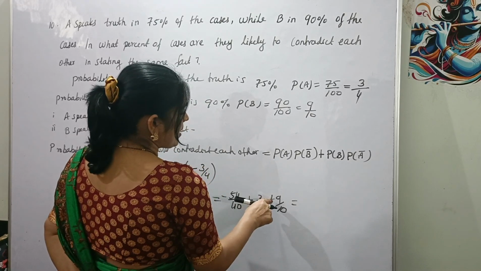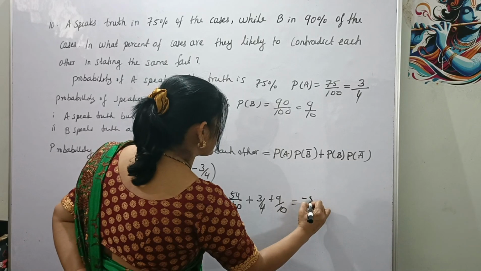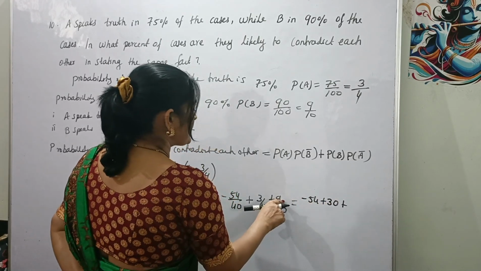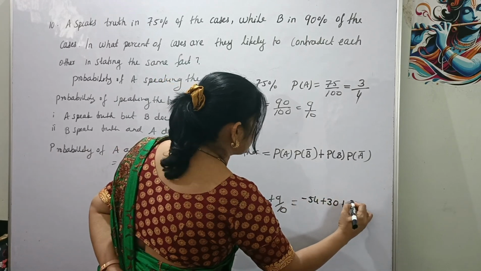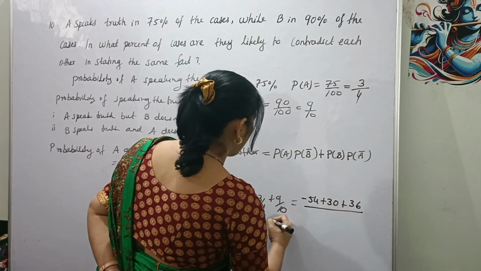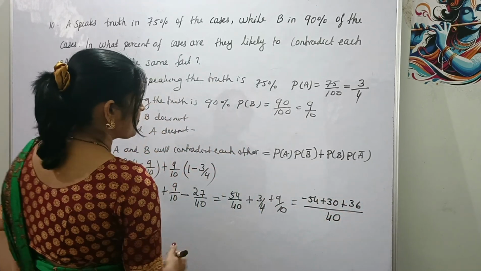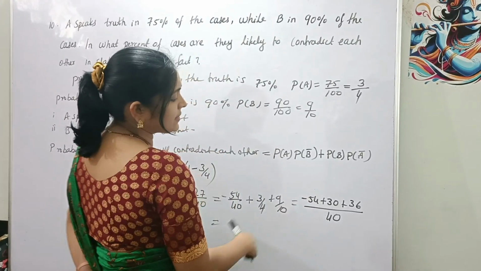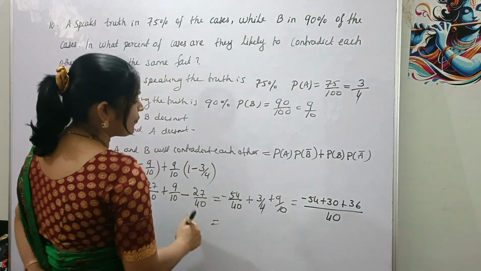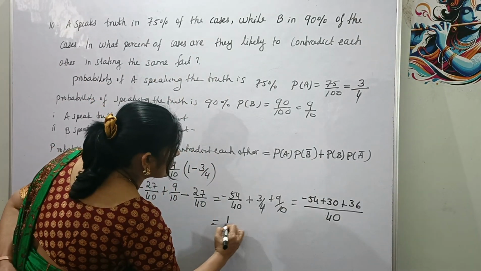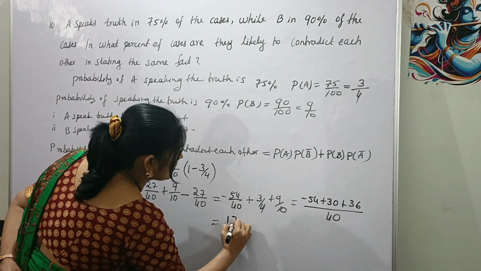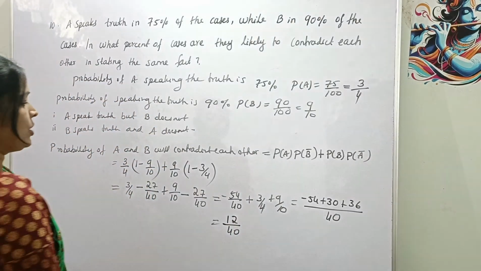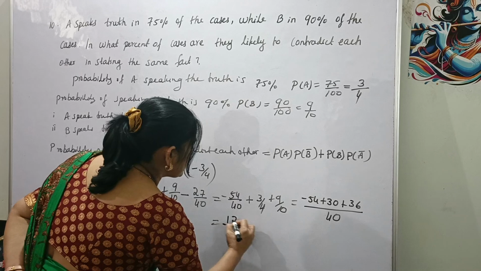So minus 54 plus 30 plus 36 divided by 40. Here 30 plus 36 is 66, 66 minus 54 is 12, right? 12 divided by 40.